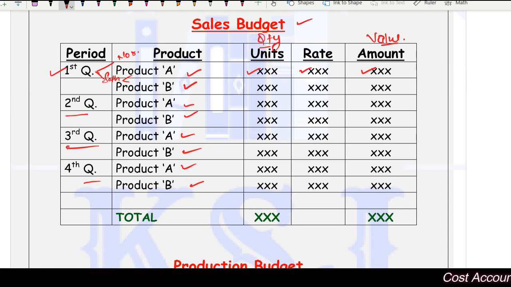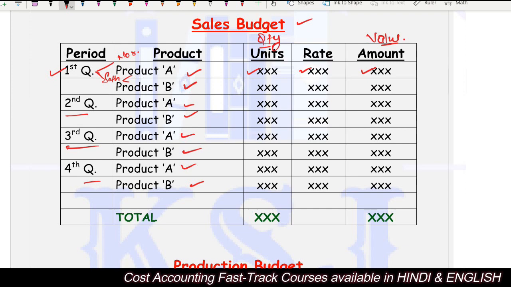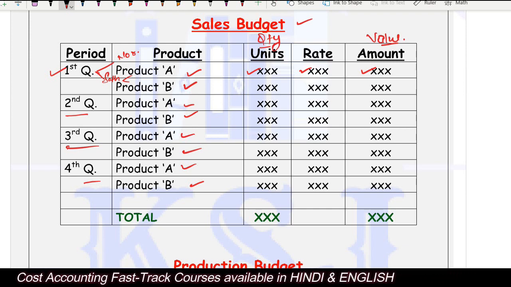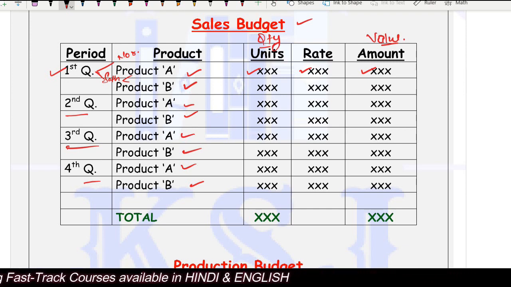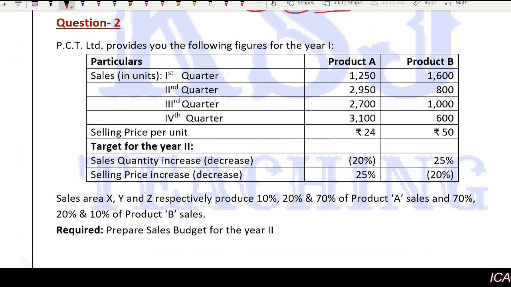Basically, you need to take the period or the area whichever is given, then the product, what is the number of units, the quantity that you are going to sell for that product, at what rate you are going to sell, and what is the total amount that you are planning to fetch from that product, right? Now let's do a practical problem.